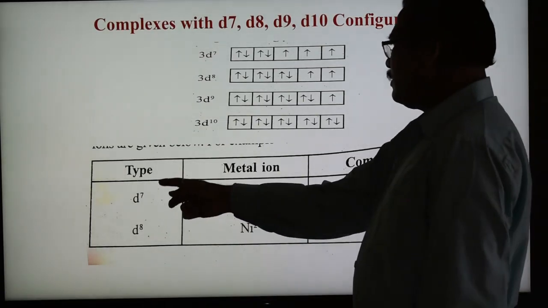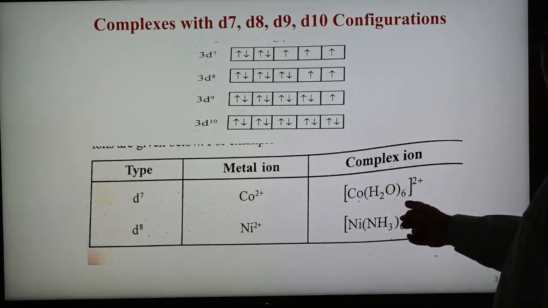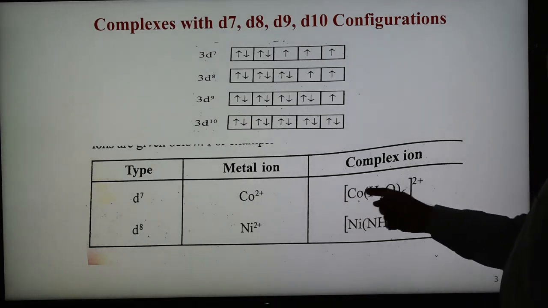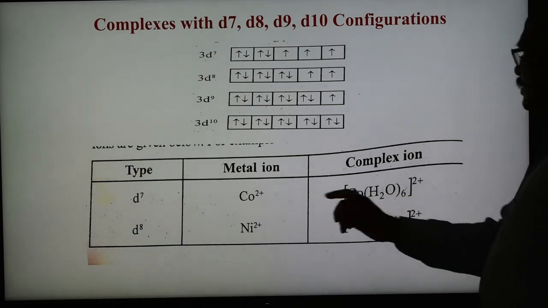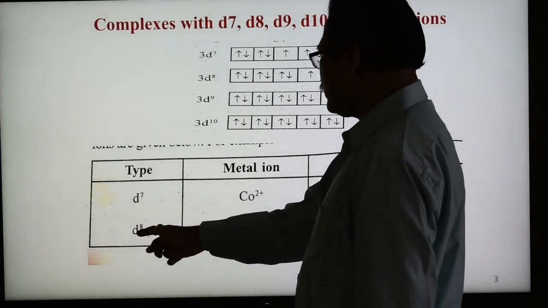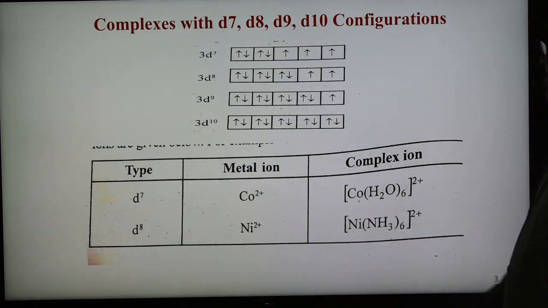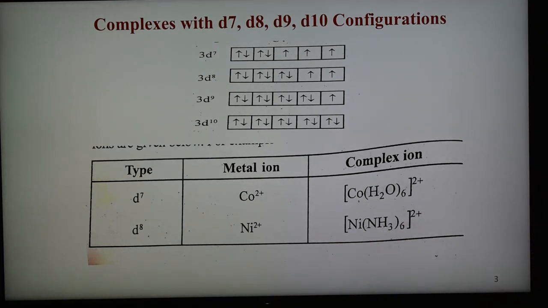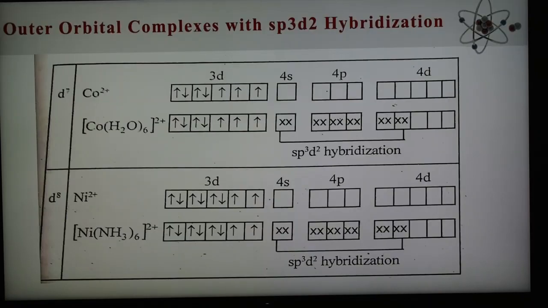Now, an example of d7 is the metal ion cobalt, with the complex hexaaqua cobalt 2+, in which cobalt 2+ is a d7 configuration. The d8 example is nickel 2+, and the complex is hexaammine nickel 2+. These are the complexes of d7 and d8. In the next slide we are going to see the formation of these two complexes, hexaaqua cobalt and hexaammine nickel.